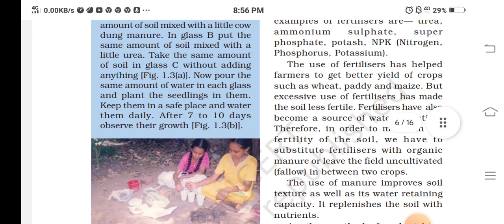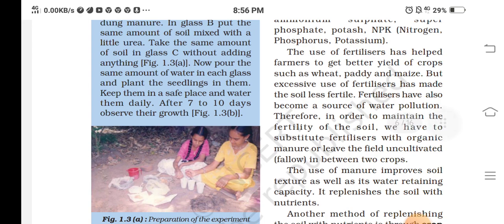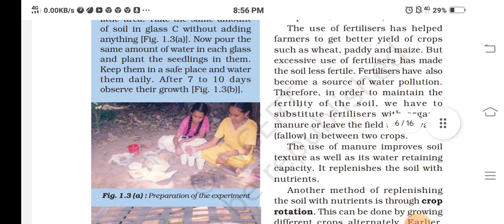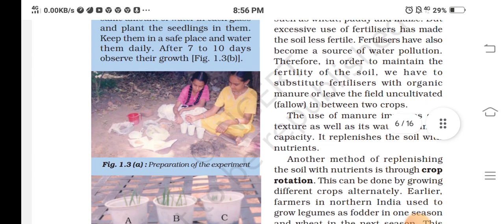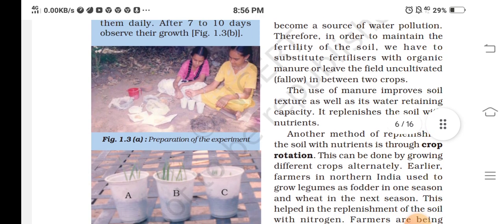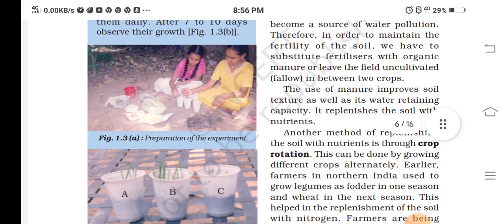In glass B, put the same amount of soil mixed with a little urea. Take the same amount of soil in glass C without adding anything. Now pour the same amount of water in each glass and plant a seedling in each. Keep them in a safe place and water them daily. After 7 to 10 days, observe their growth.